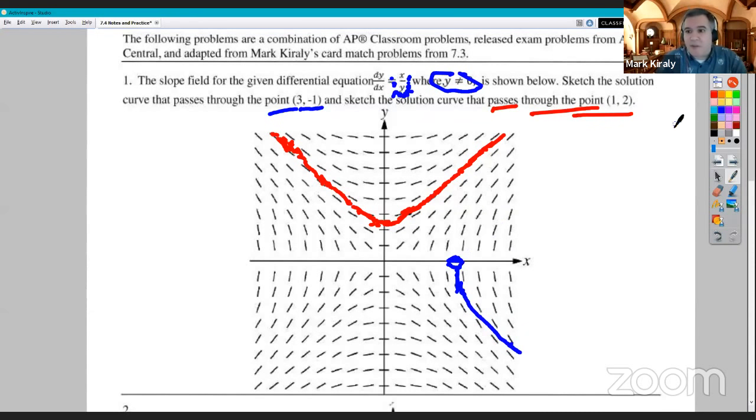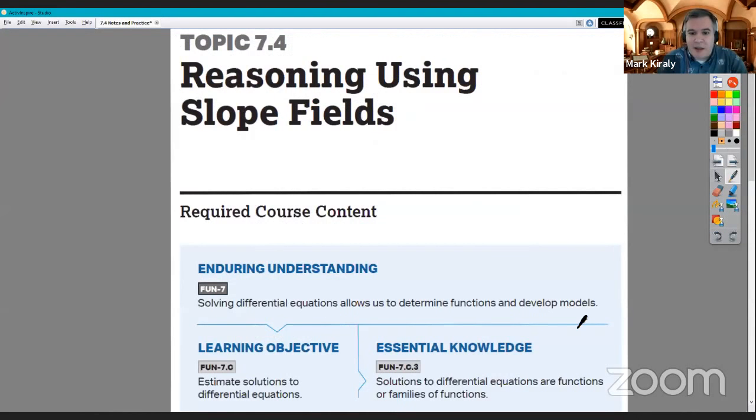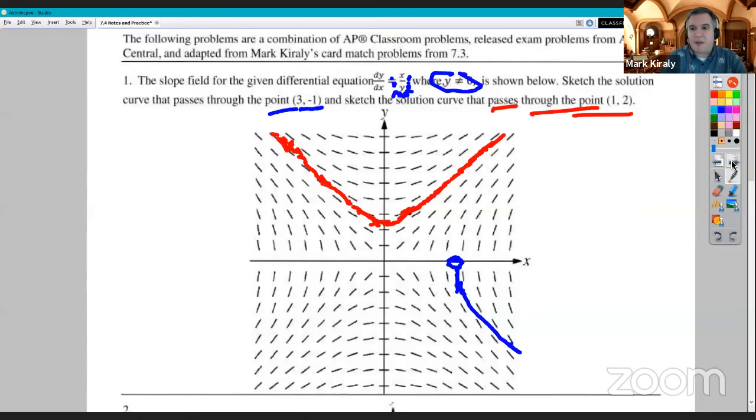There's two reasons. And again, I'm going to go back to that other slide. Our solutions have to be functions or families of functions. In this case, we're seeing two members of the family, right? The red and the blue here are siblings. And I guess they're brothers because there's an X and a Y here. A little shout out to my wife for the AP Bio joke.